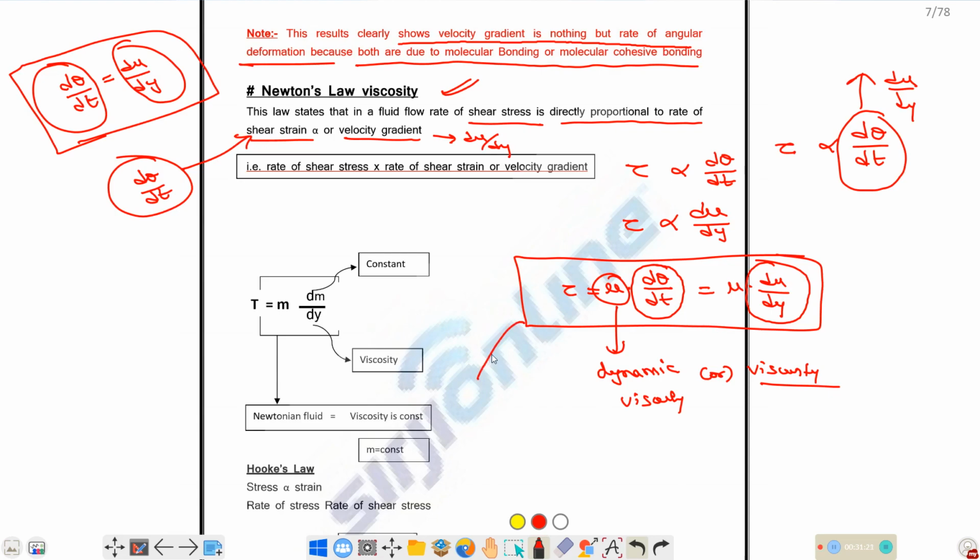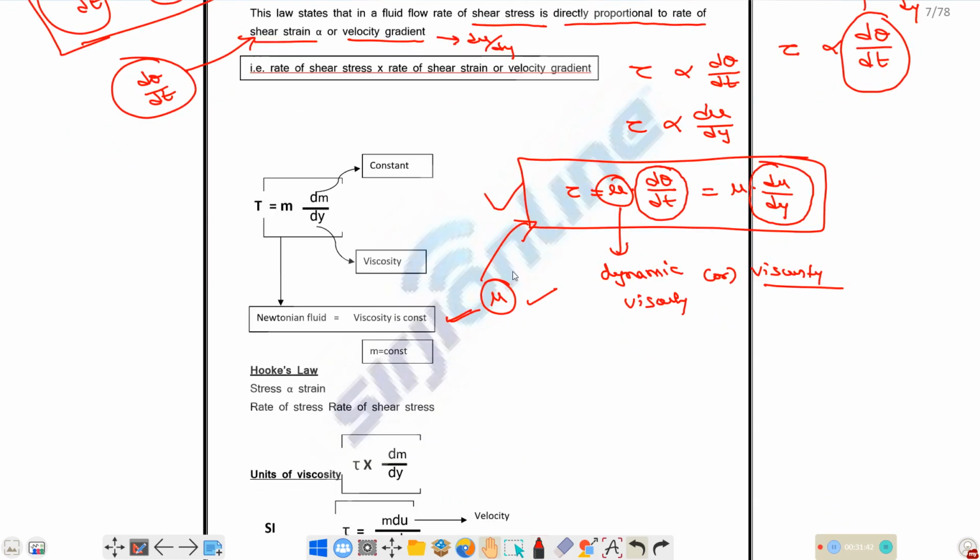So whatever may be the fluid that satisfies this condition, we name it as Newtonian fluid. So for Newtonian fluid, viscosity is constant, which is nothing but dynamic viscosity or viscosity. So for Newtonian fluid, viscosity is constant, and it obeys this condition. Okay. So next one is